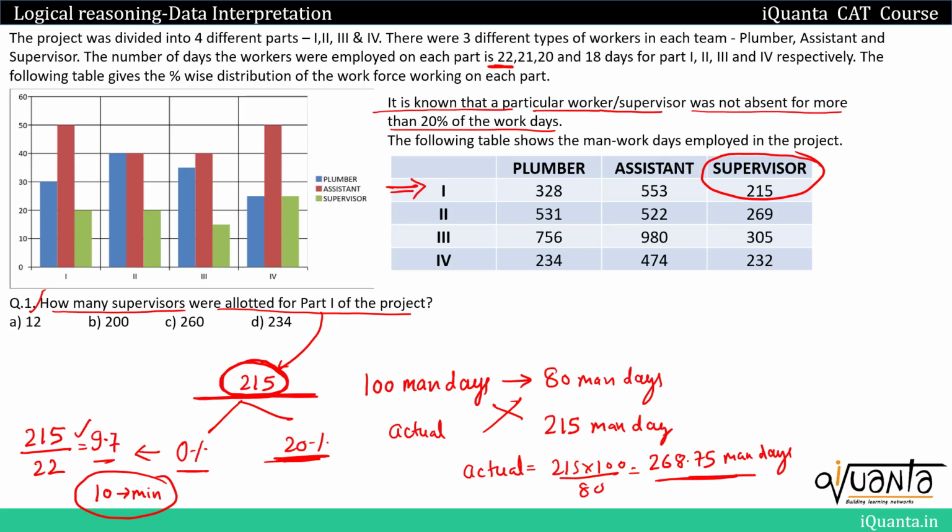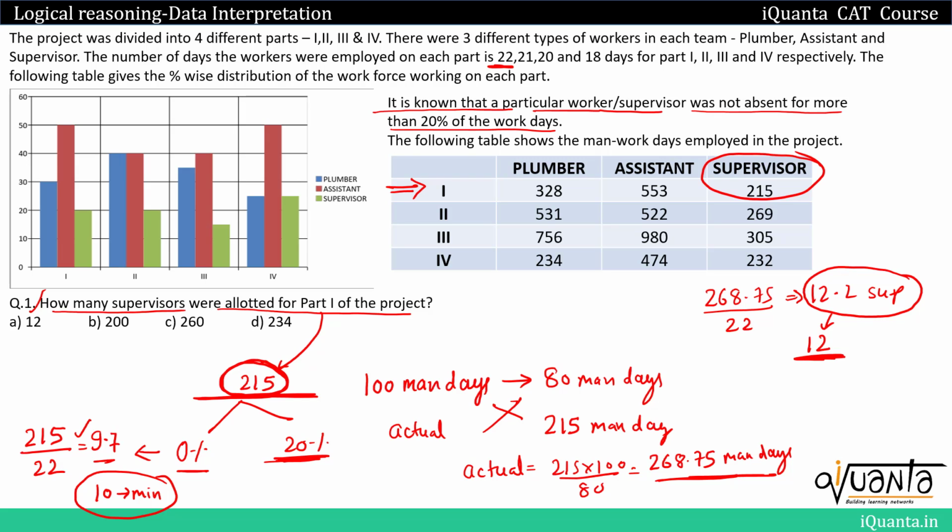Now if this is the actual man days or the work that we are getting, what should be the number of supervisors to do this amount of work? It must be 268.75. The work is being done for 22 days on part 1, so we'll have approx 12.2 supervisors. Now since this cannot be the number of supervisors because it is in decimal, we'll take the number of supervisors to the closest integer, it will be 12. So the maximum number of supervisors can be 12.